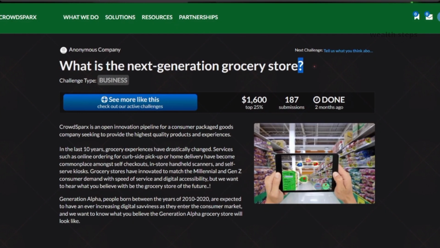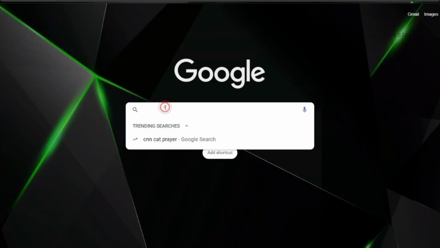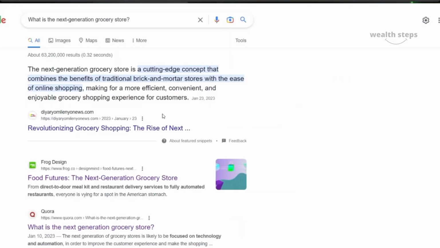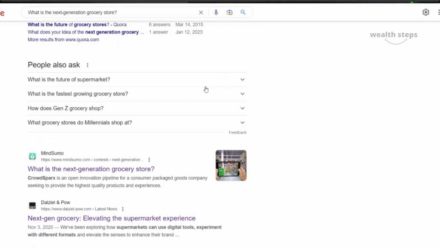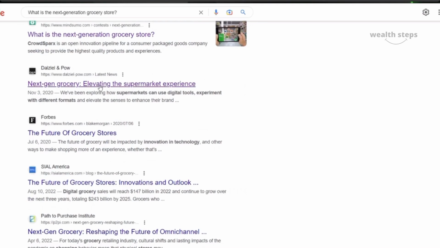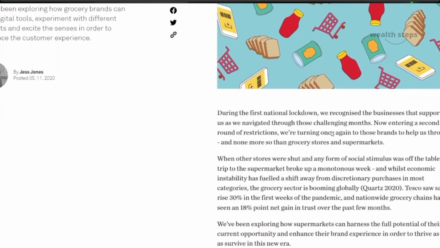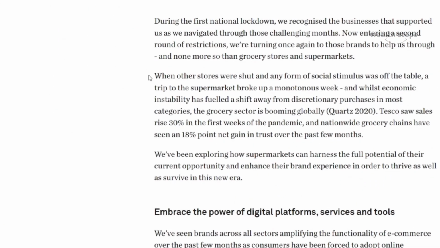Simply go to MindSumo and copy the question you have, and after that go to google.com, paste the question and search it. So now Google will help you find the answer to the question here. You should spend a bit more time to find the complete answers, so your chance to be one of the winners will be much higher.